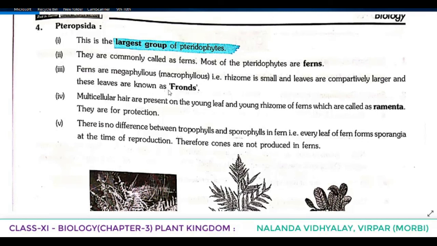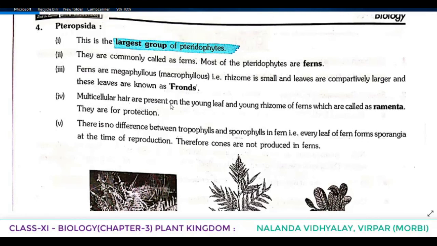and the leaves are known as fronds. What are they known as? Fronds. Once again, see that ferns are megaphyllous or macrophyllous, that is, the rhizome is small, the stem is small, the leaves are comparatively larger, and these leaves are known as fronds.